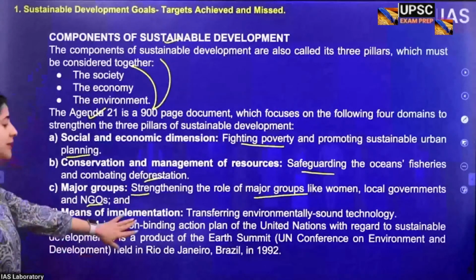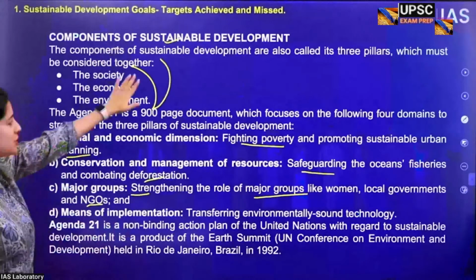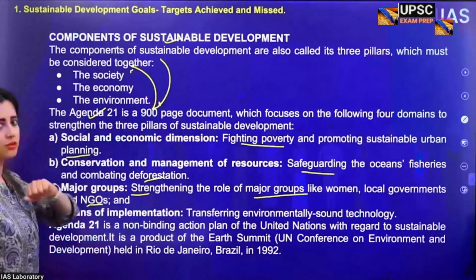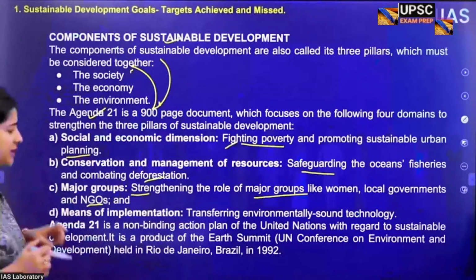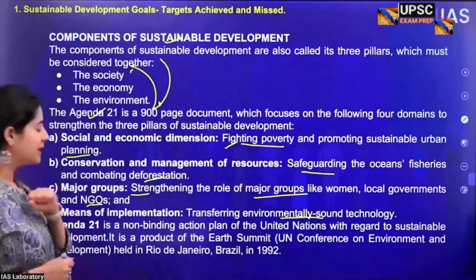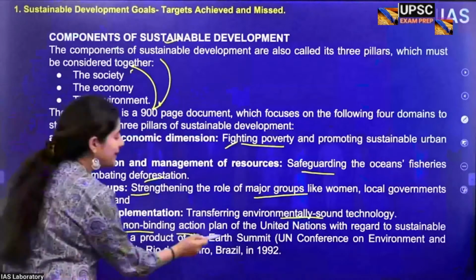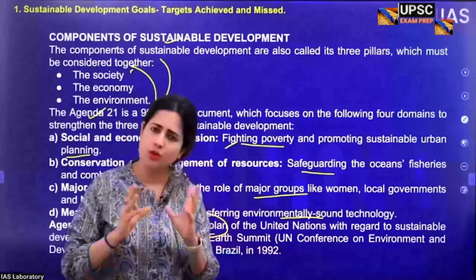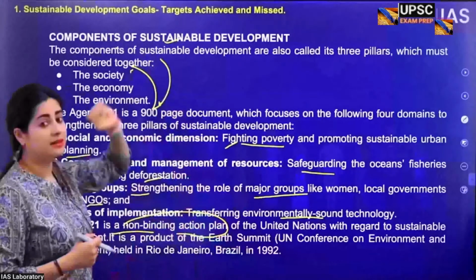And hence, this Agenda 21 becomes extremely important in implementing all the pillars of sustainable development, which is these three pillars, almost accounting to issues like deforestation, women's rights, safeguarding the role of NGOs, of course, protecting your nature, ecology, fighting poverty. All right, and adopting a technology which is extremely environmentally friendly or eco-friendly technology. Now, also remember kindly that Agenda 21 is a very important declaration, but it is a non-binding action plan. Do remember, it is not binding, it is not legal, but it is a guideline for all the member countries of the UN to come up and try to achieve the three components of sustainable development.